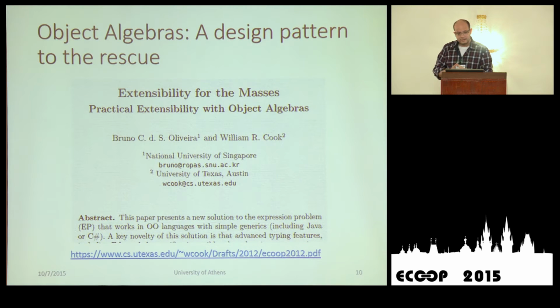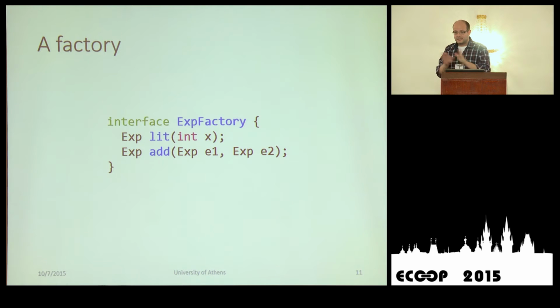So 3 years ago, here at ECOOP, Bruno Oliveira and William Cook introduced Object Algebras as a design pattern of extensibility, as a solution to the expression problem, with a paper, "Extensibility for the Masses". And we use exactly that. Just a very brief look at what object algebras are. Let's say that we have a very small DSL, and we want to be able to create nodes of our programs with two factory methods.